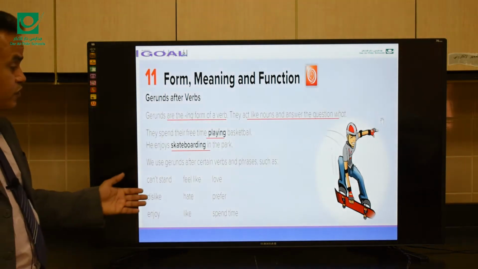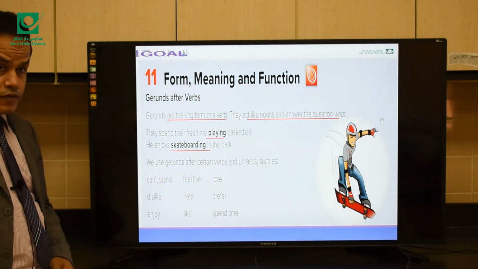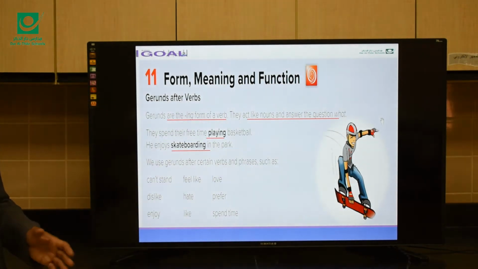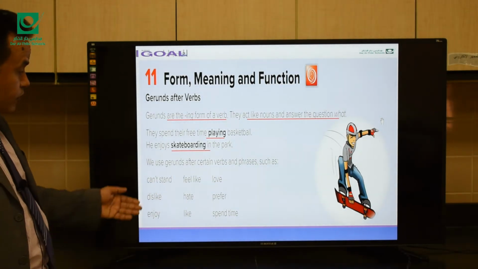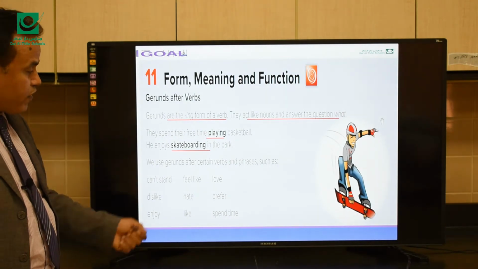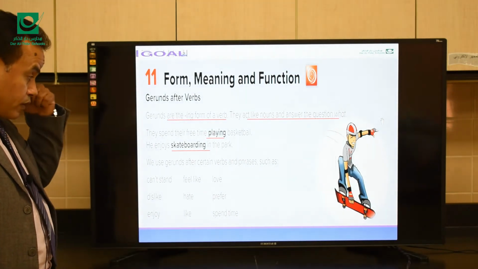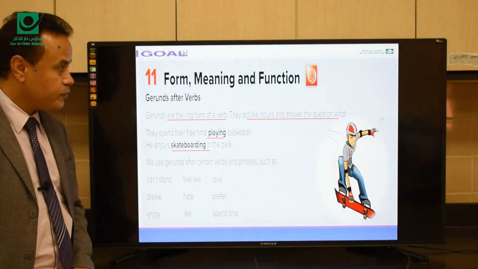So after these verbs and phrases, you have to use a gerund.